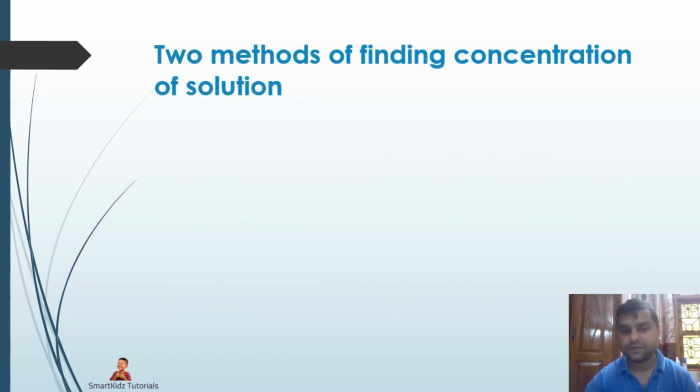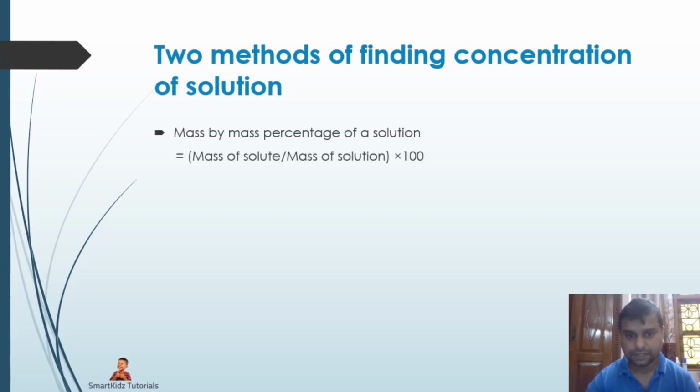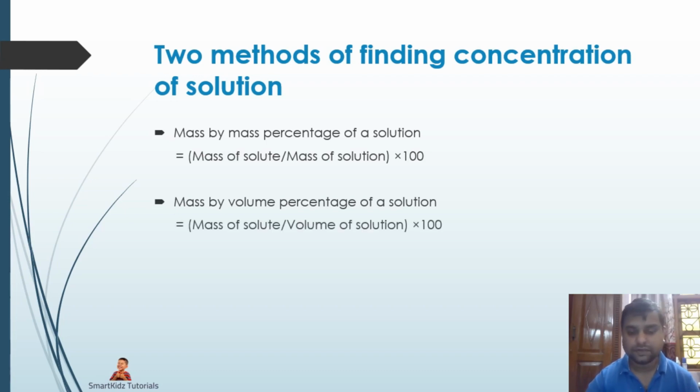There are two methods of finding concentration of a solution. First, mass by mass percentage of a solution, where we look at mass of solute upon mass of solution into 100. That will give us the mass percentage. And then we have the volume percentage, where it is mass of solute upon the volume of solution into 100.